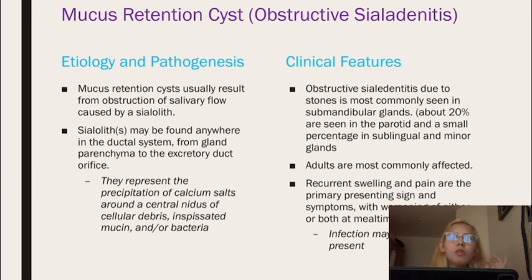sialadenitis. For etiology and pathogenesis, mucus retention cysts usually result from obstruction of salivary flow caused by a sialolith. For clinical features, obstructive sialadenitis due to stones is most commonly seen in submandibular glands. About 20% are seen in the parotid and a small percentage in sublingual and minor glands. Adults are most commonly affected.